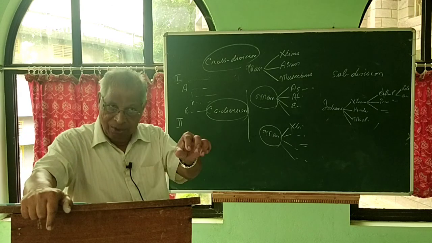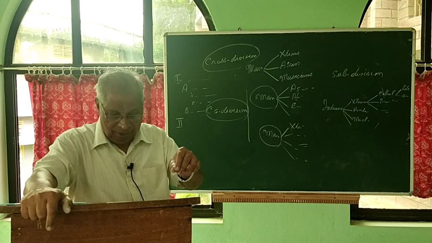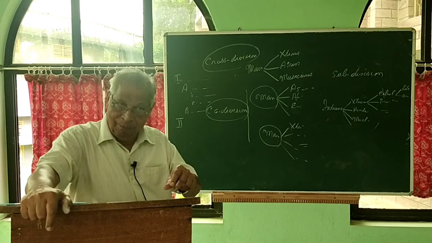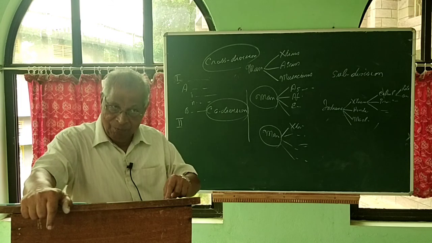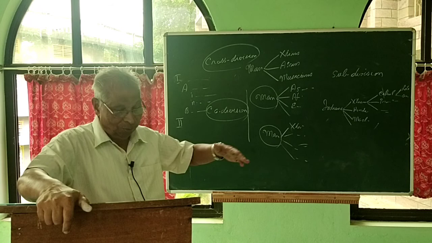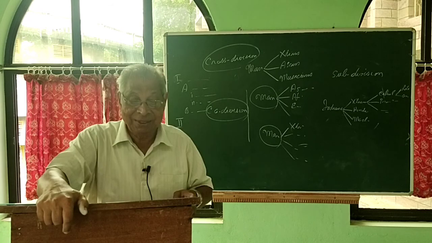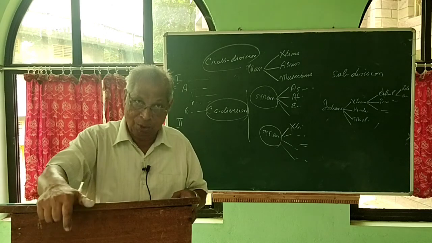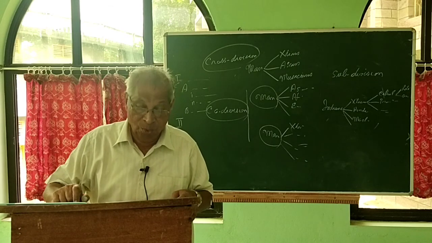So dividing humans according to continents, we can divide humans according to language, we can divide humans according to religion. There is no problem. That is called co-division. Then subdivision, the process of division through different stages by the same or different principles. So that is in the context of the second rule.